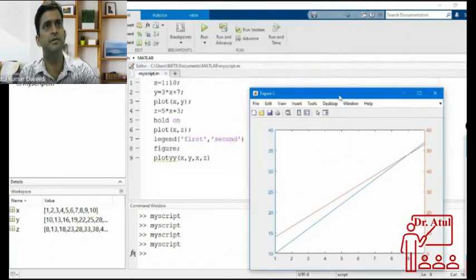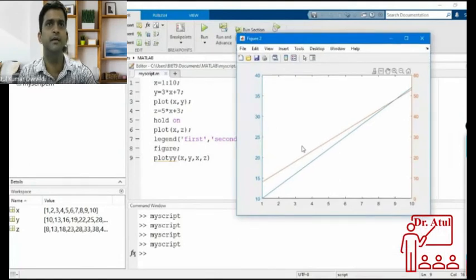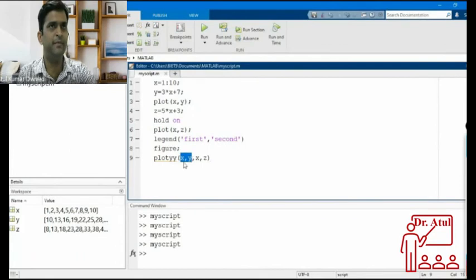This is the previous figure, and this is the new figure. So what I am doing, this is for the first y, and this is for the second y. Means both of the y-axes can be used by using this plotyy command. This is multiple plotting only, but I am showing this because of the requirement.